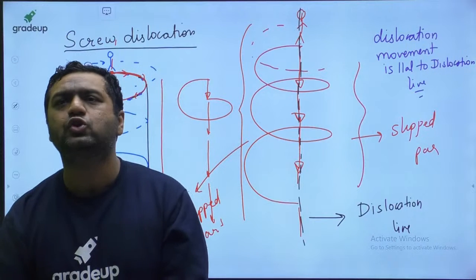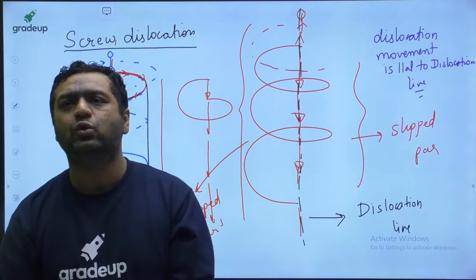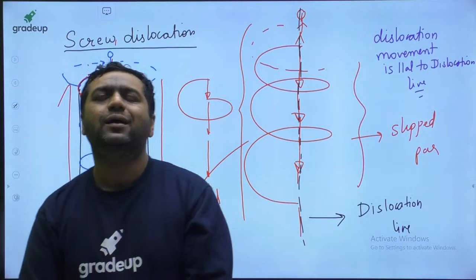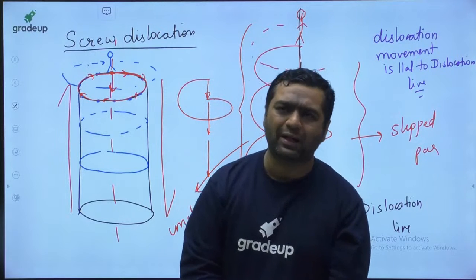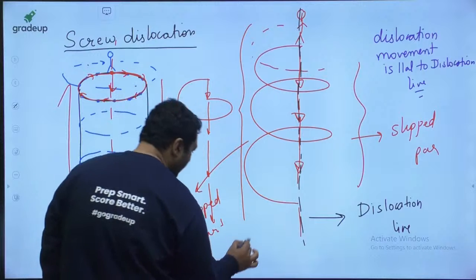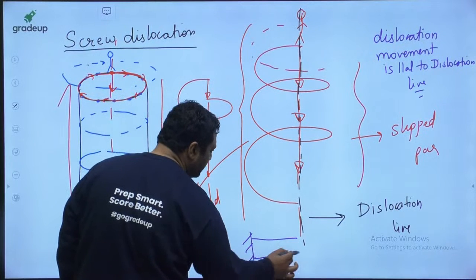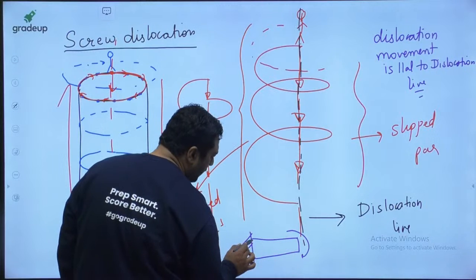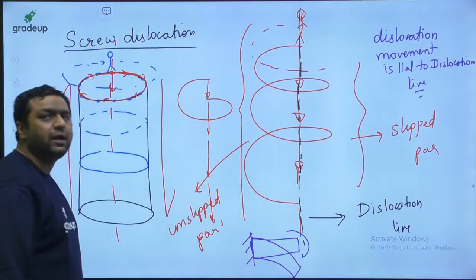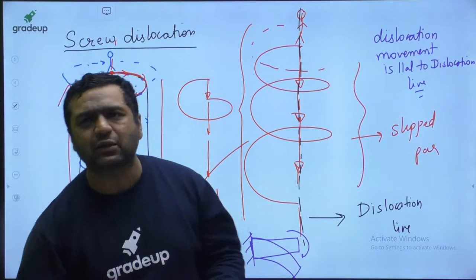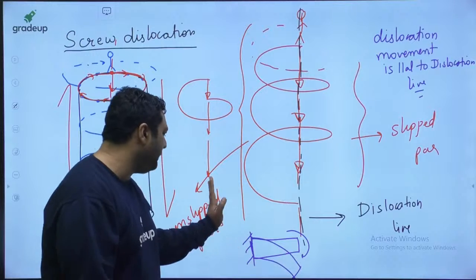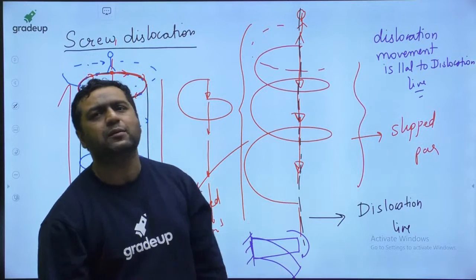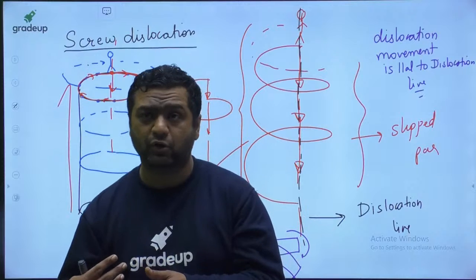Sir, if I apply the force on both sides, the shape will change. So how do we get the unslipped part? Dear Dev, whenever we apply force, we do not apply forces at two parts. Whenever you have a member, it is fixed from one side. So whenever you apply some load, it will be distorted at the other part, but this part will always remain fixed. Whenever you apply forces on a body, it is in equilibrium with the help of some support. So the support will keep this part fixed. This is our assumption, that every time the body is in equilibrium because of that.